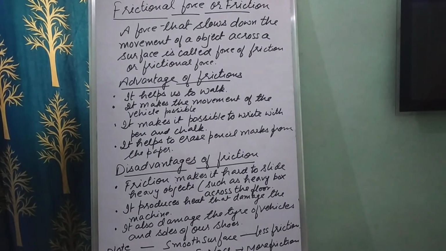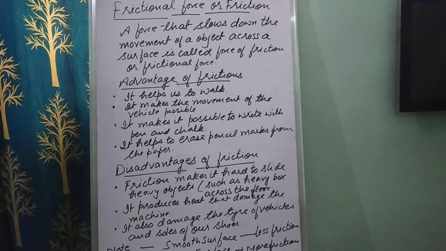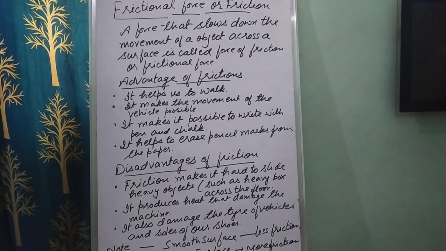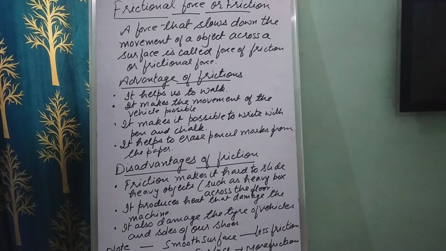Now see children, if there are some advantages, what will happen? There will be some disadvantages too. So these are the disadvantages of friction. Friction makes it hard to slide heavy objects such as a heavy box across the floor. It produces heat that damages the machines. It also damages the tires of the vehicles and soles of shoes. So these are the disadvantages of friction. So what will this friction make?